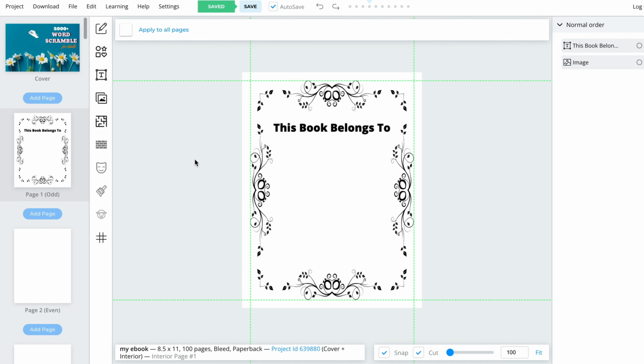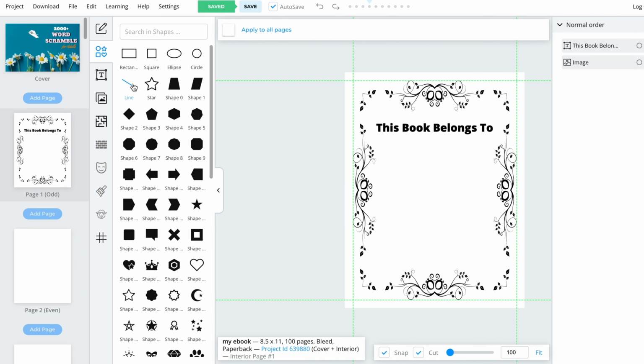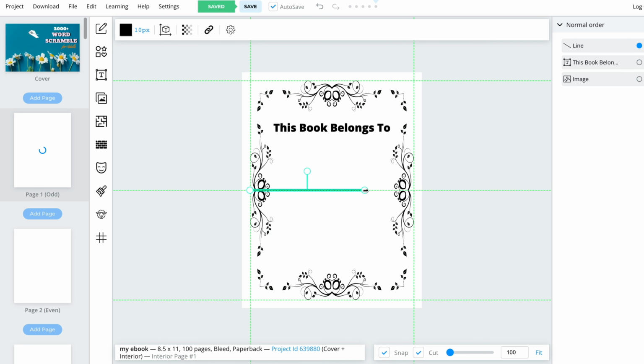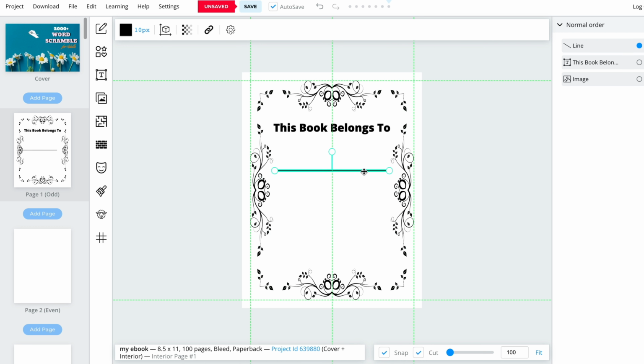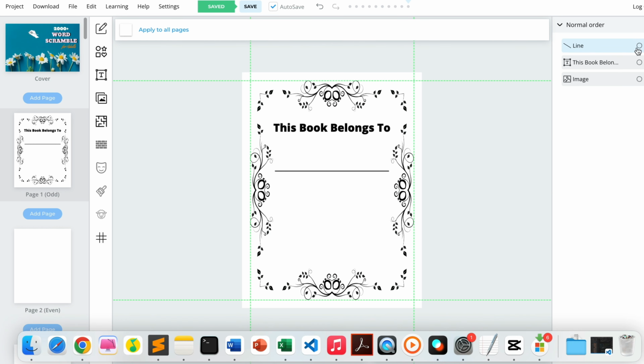We'll also need to add some lines for readers to write their names on. You can use the Shapes tool to add a line and reposition it. Feel free to duplicate another line to make the page look better.